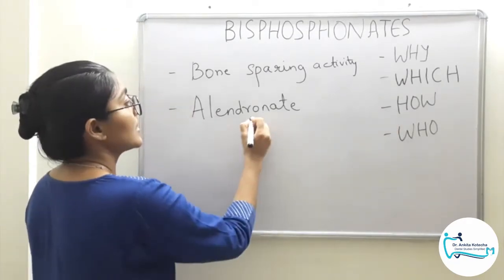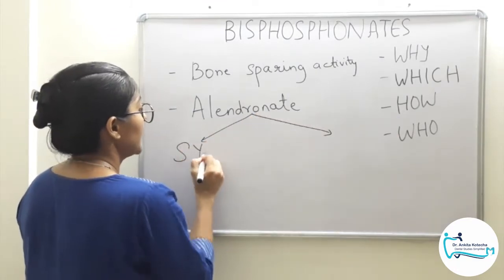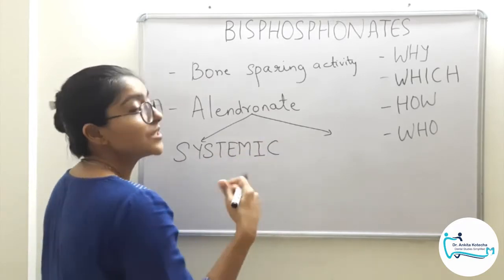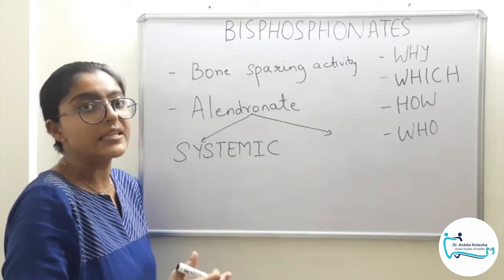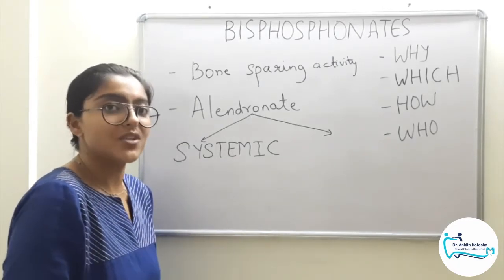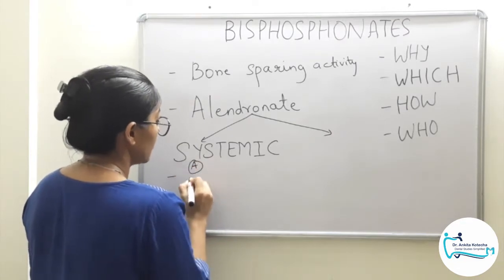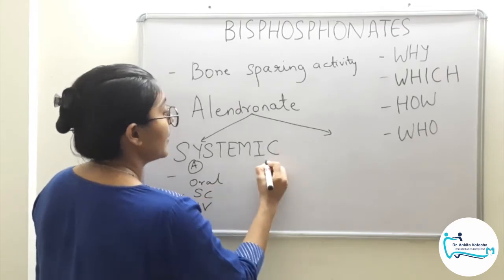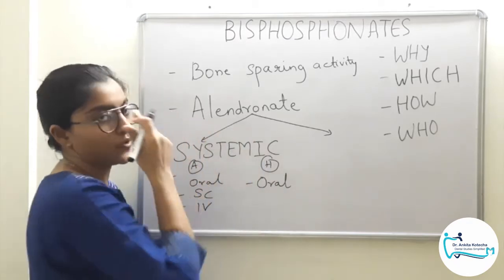So the answer is there are two modes actually. Initially it all started with systemic administration, both in animal trials as well as human trials. Of course, this is the rationale: when animal trials show promising results, only then are they permitted to be used on humans, that is, human trials take place. The mode of administration in animals particularly was oral, subcutaneous as well as intravenous. But in humans it was only oral administration of bisphosphonates.